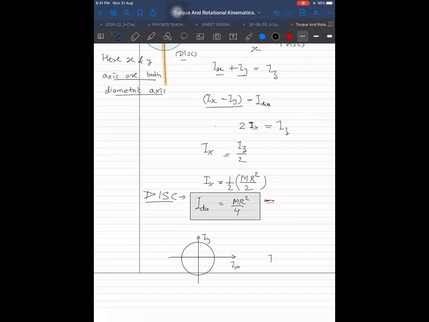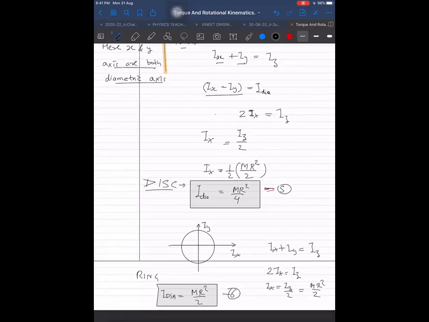Ix and Iy are both symmetrical, and Ix plus Iy is equal to Iz. So 2 into Ix is equal to Iz. Ix is equal to Iz by 2, which is MR square by 2. So for the ring, I about the diametric axis comes out to be MR square by 2. This is one more formula here. So let us call it number 6. Okay, these are the formulas that we are having.